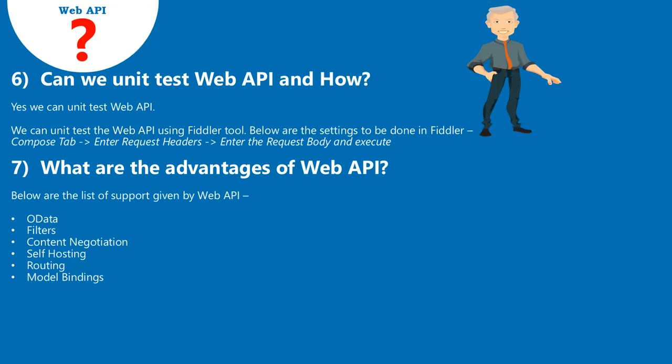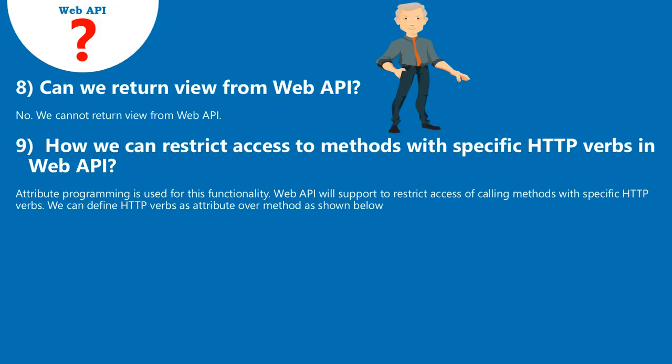7. What are the advantages of Web API? Below is the list of support given by Web API: OData, filters, content negotiation, self-hosting, routing, model bindings. 8. Can we return a view from Web API? No. We cannot return a view from Web API.